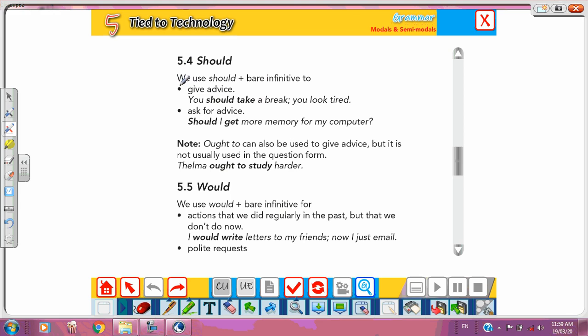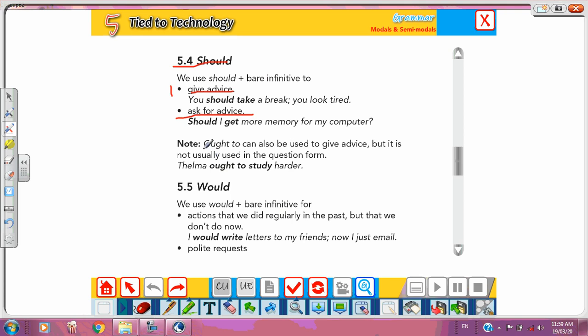So we use should for two things. Number one, to give advice. As I told you, you should take a break, you look tired, you should see a doctor, you should study hard for your exam, so I'm giving some advice. And to ask for advice, you're asking someone for advice. Should I visit a doctor? Should I get more memory for my computer? So I'm asking someone to give me advice.